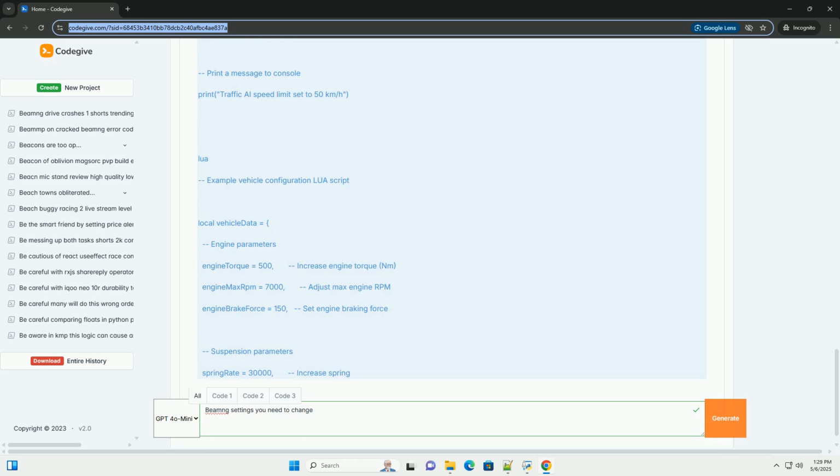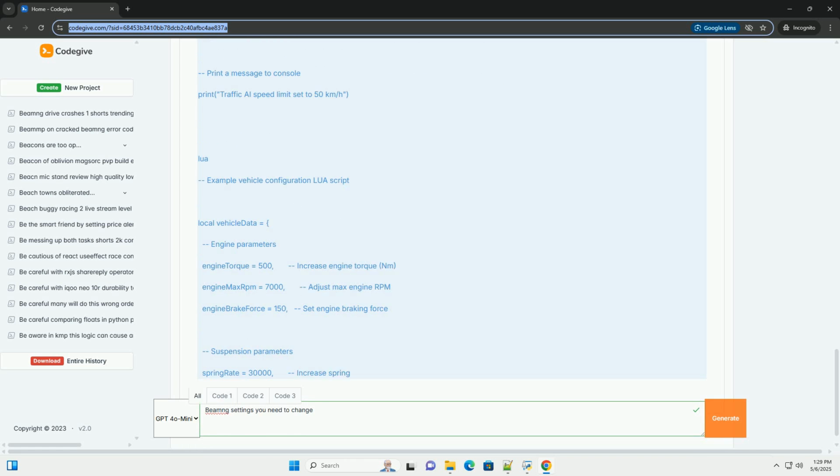dump: a debugging function that prints the contents of a Lua variable to the console. Useful for examining the structure of the settings table or other game objects. assert: checks a condition and raises an error if the condition is false. Used for error handling. gettablekeys: returns a table of keys of a table.